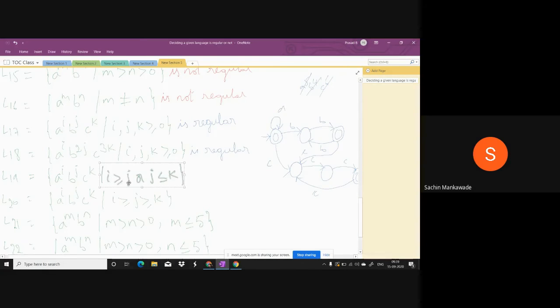Either a should be more than b, or b should be less than c. So anyway, you have to count the a's, you have to count the b's, you have to check, or you have to count the b's, you have to count the a's, you have to check. So there is a relation, and that relation is infinite, so it is not regular.